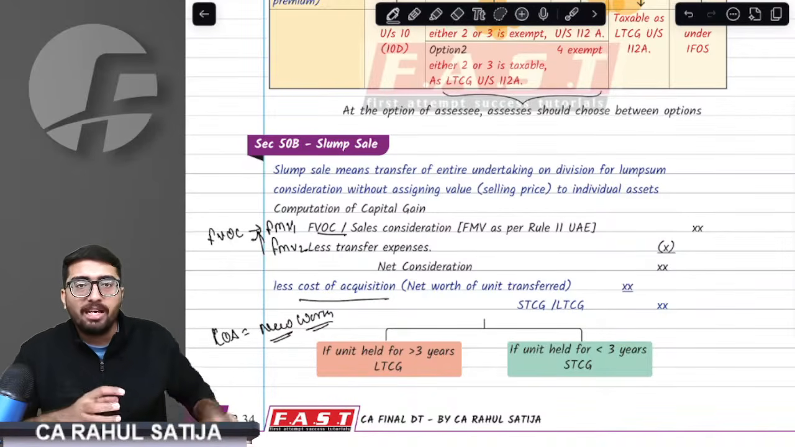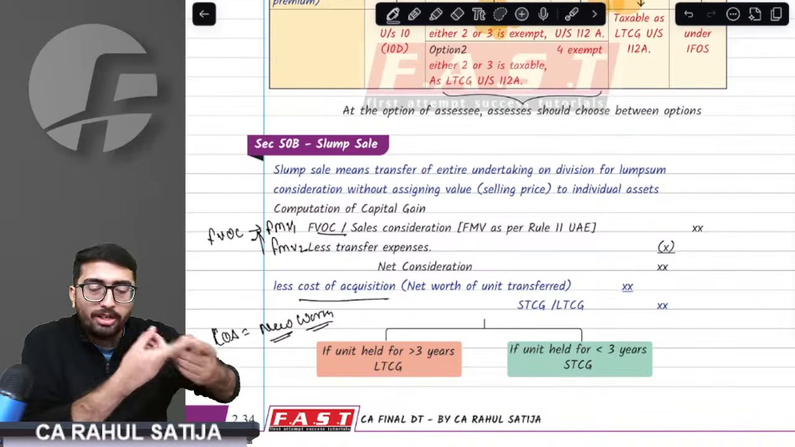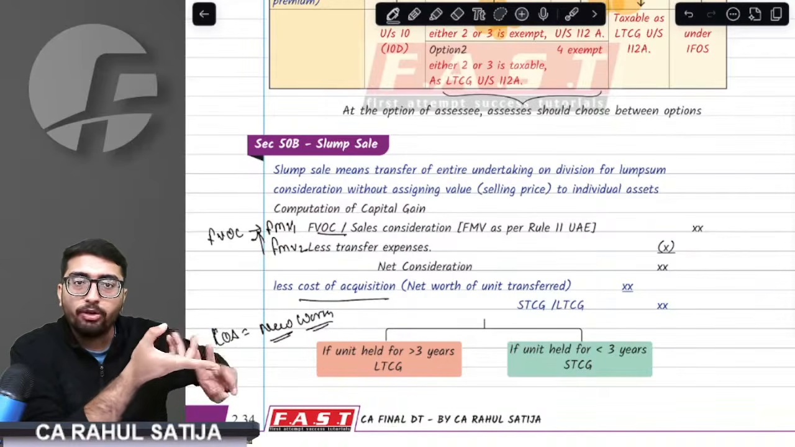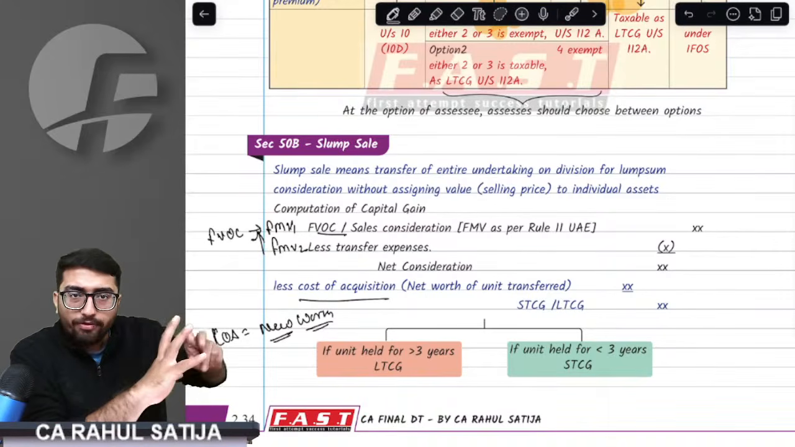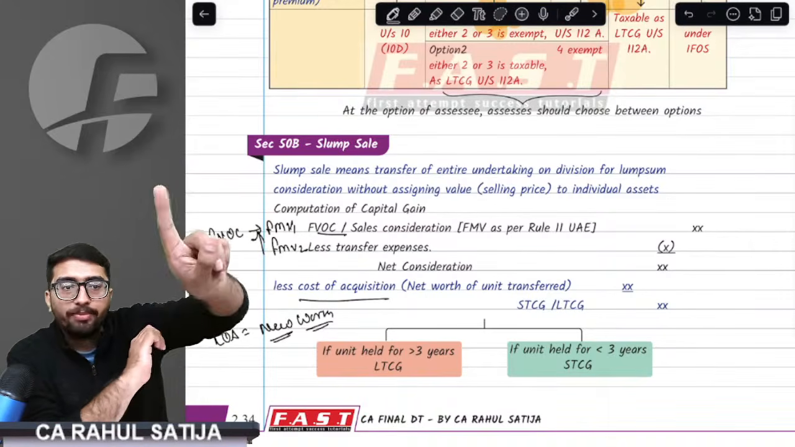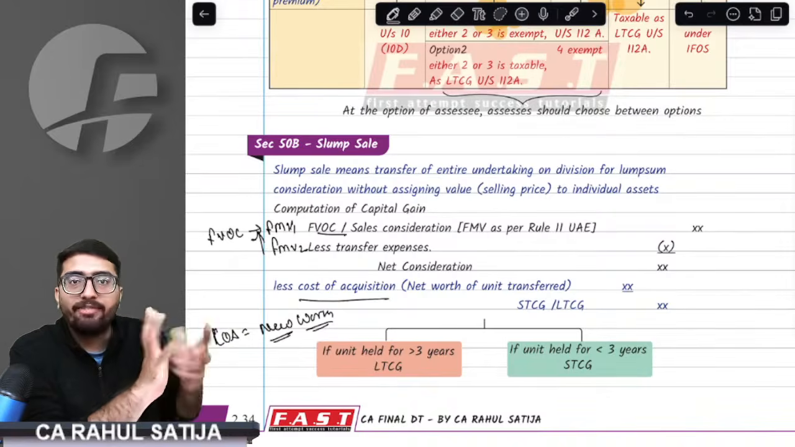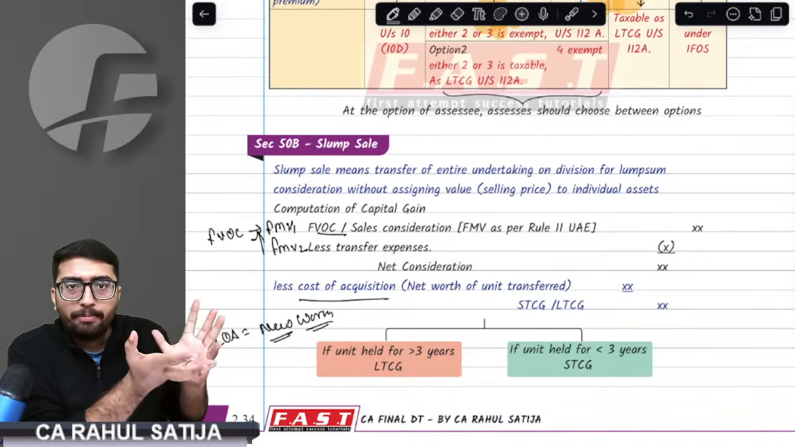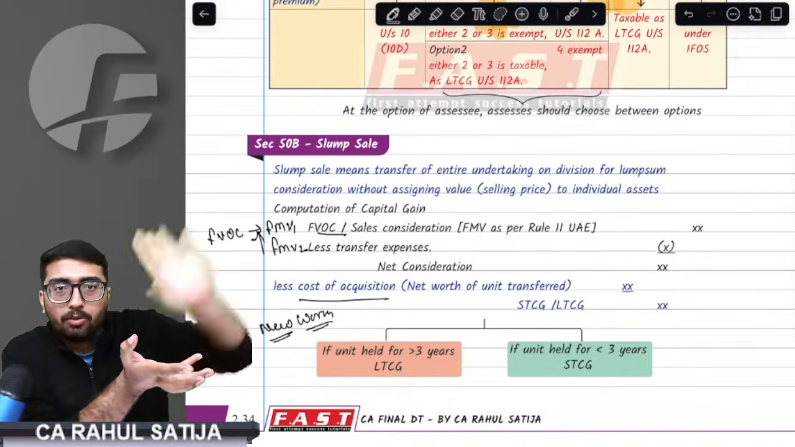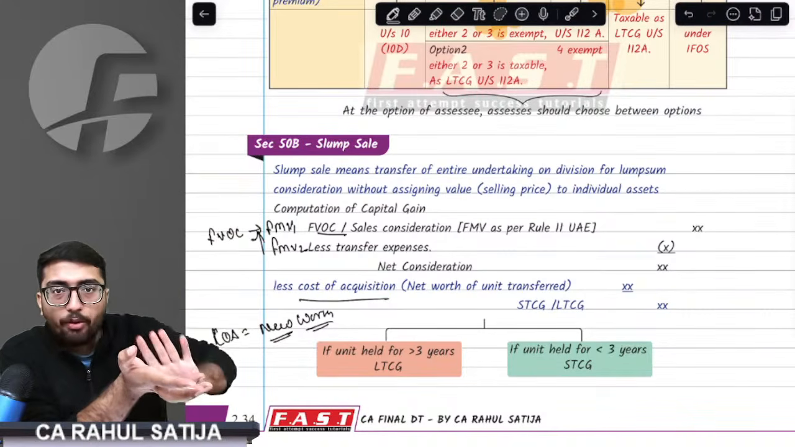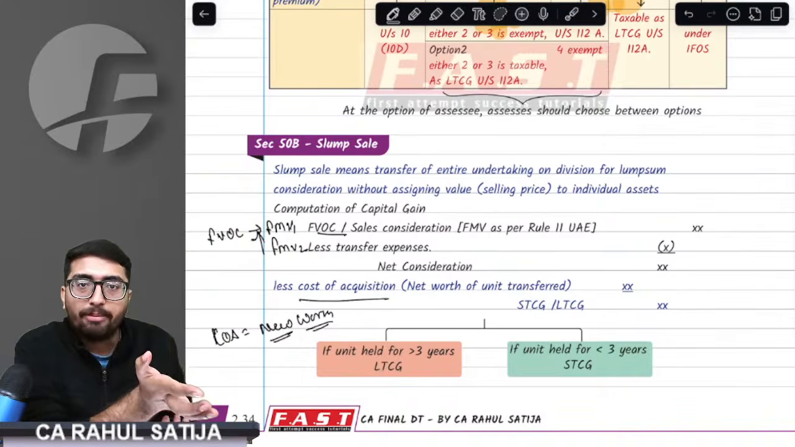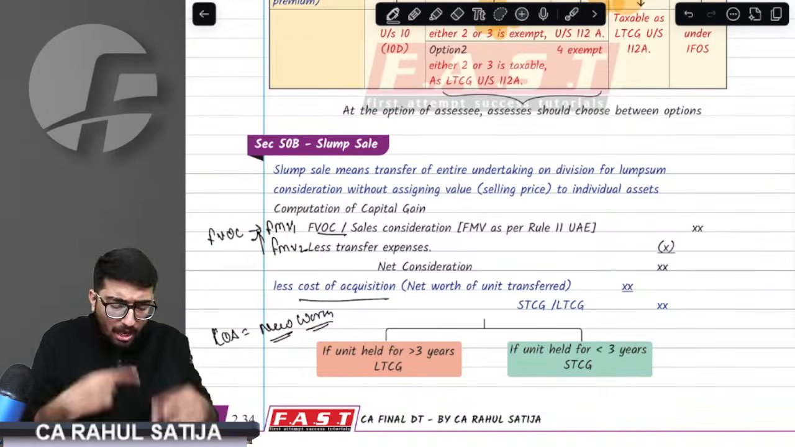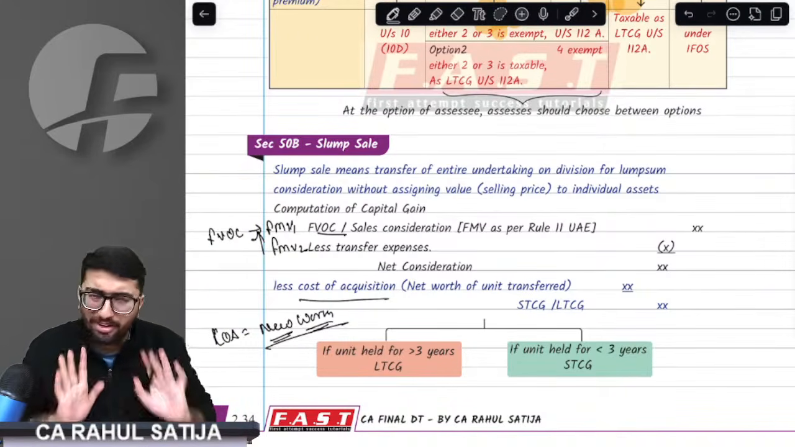FMV1 means whatever the assets that have gone, take FMV of that. FMV2 implies FMV of all the assets received. FMV of the assets gone is FMV1. FMV of the assets received is FMV2. For example, if I have sold a cow, then whatever the FMV of cow is FMV1. In return, I have got gold. Then whatever the FMV of gold is, that will be FMV2. Got it? And what is net worth? We will understand.